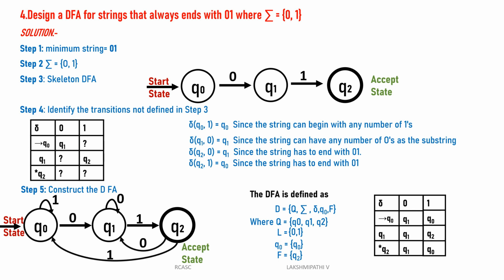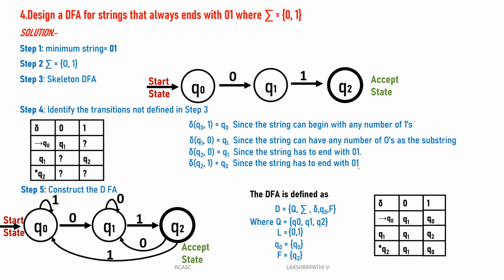Or you take 5 zeros, 5 ones, then 0 1. For example, with 5 zeros, Q0 reads the first 0, it will go to Q1. After the remaining zeros, Q1 reads 0 and stays in the same state. After that, the first 1, Q1 on 1, it will go to Q2.